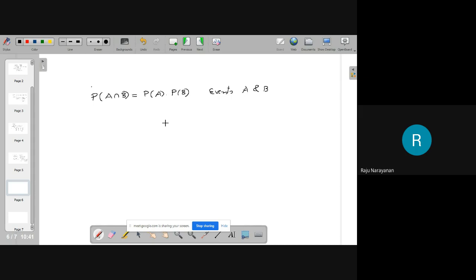The cases for 3, 4 events, etc., are a little bit complicated. In the case of 3 events, we have to see that 4 conditions are satisfied, etc. I am not going into the detail of that.